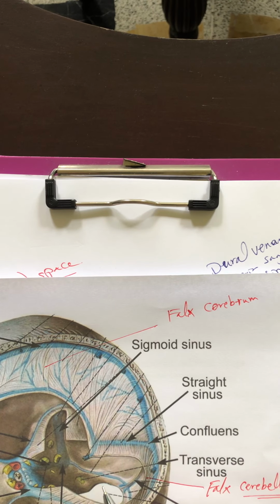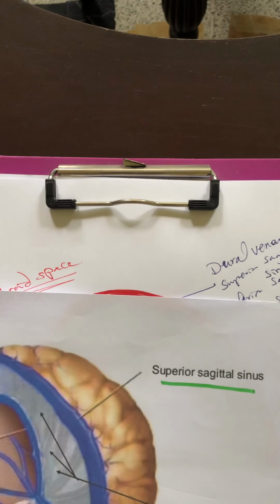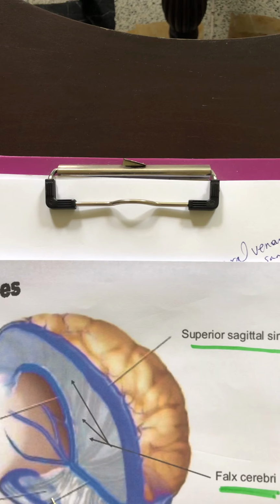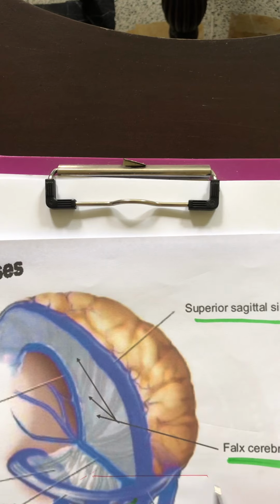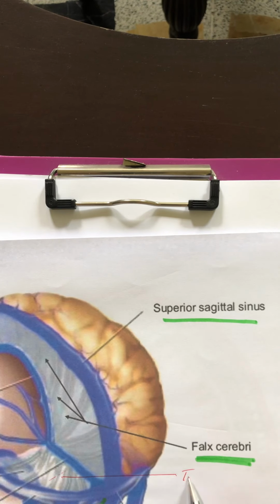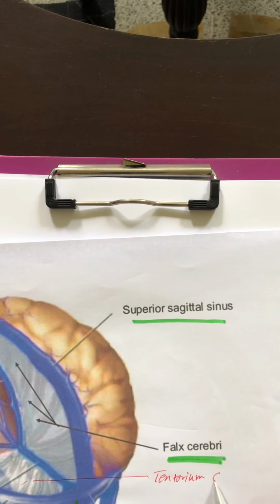Also here we have another extension. This extension of the dura passes in this way. You see, it's in this way. This is another extension of the dura, and this is called tentorium cerebelli.